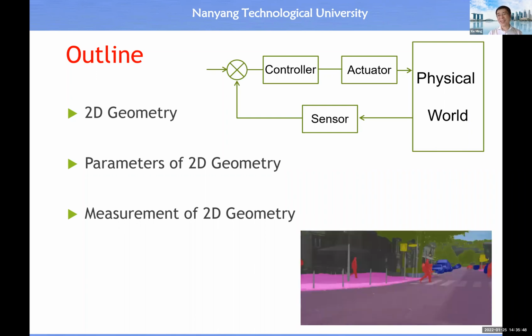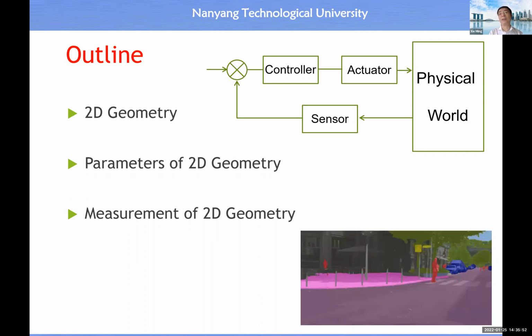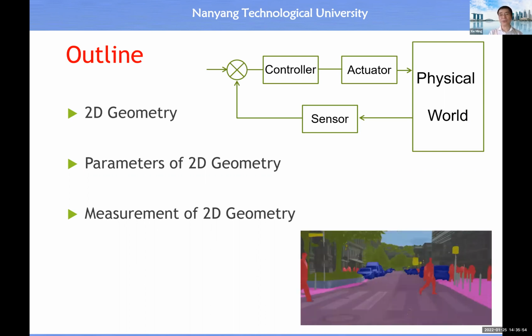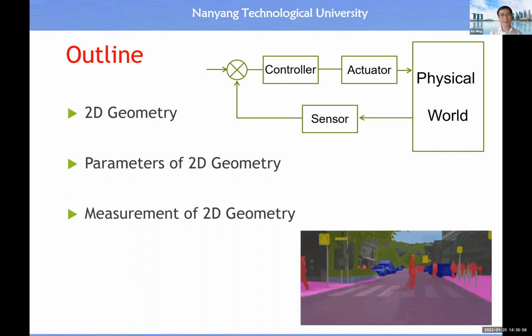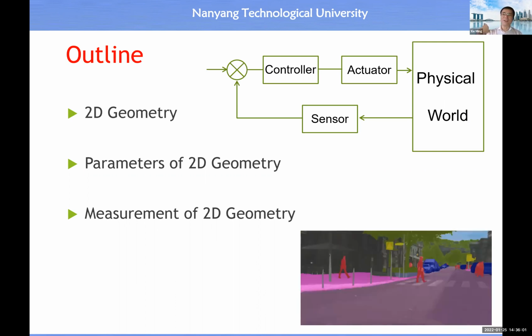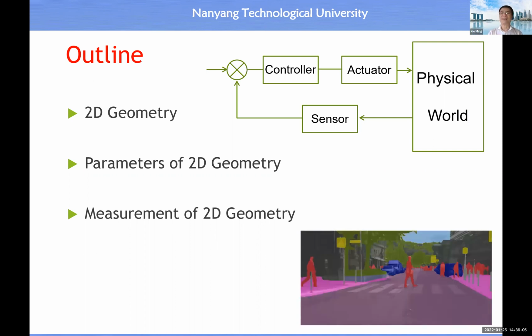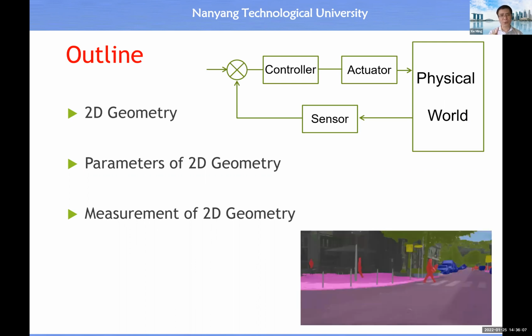Then another lecture will allow us to study the measurement of 3D geometry. Right? So try to make your mind clear about the purpose of studying the measurement of 2D geometry.